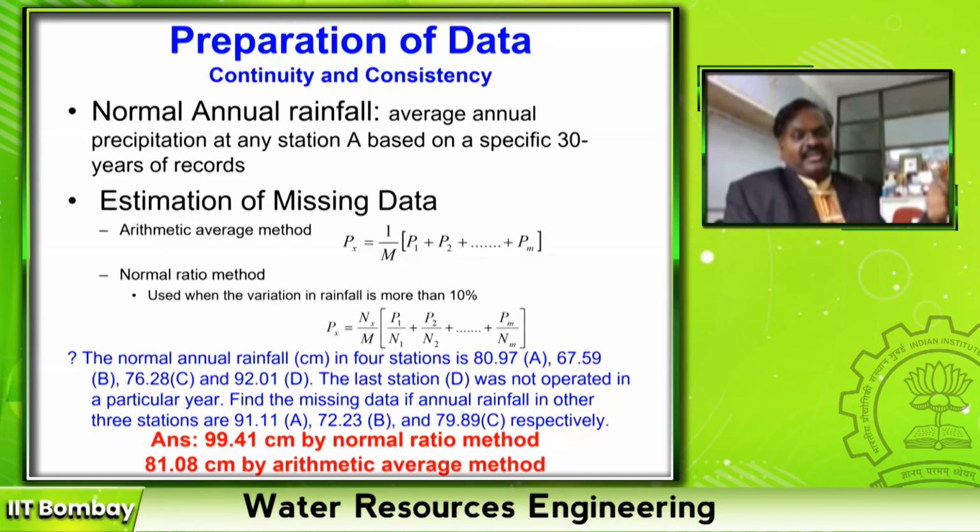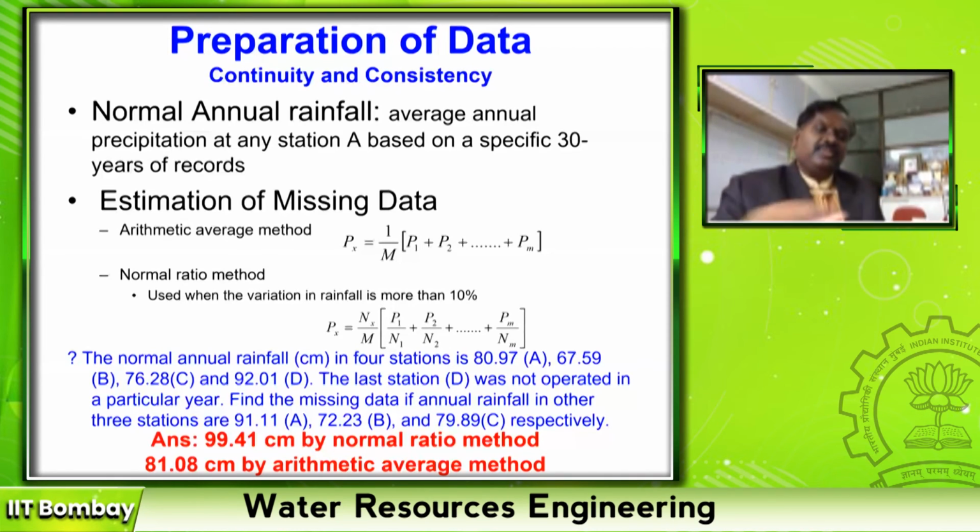But if a particular day's rainfall is not available, then there are several other methods, right? They call it averaging the previous day to the next day, or using the graph method. At present, when the missing data is less than annual, we have different optimization techniques. Artificial neural network is used, genetic algorithm is used, different methods to fill up this missing data alone. Let us assume that only for one year, one particular station is not working. How to estimate the annual rainfall of that station?